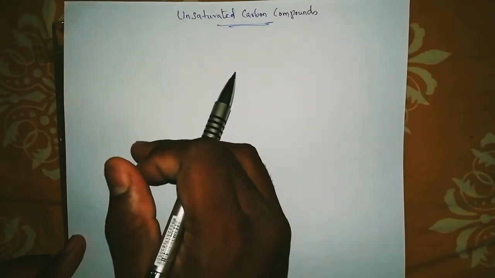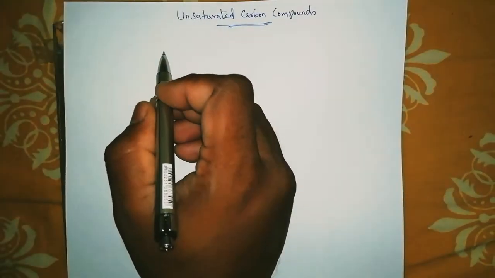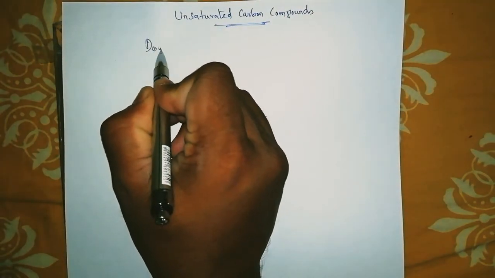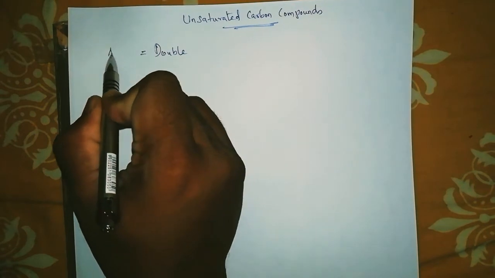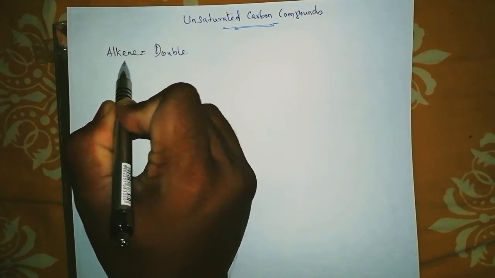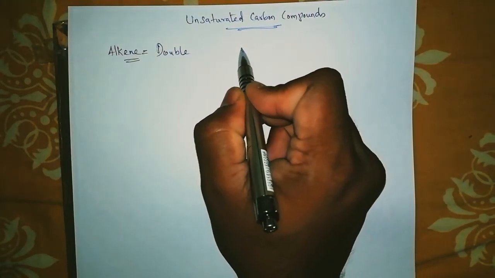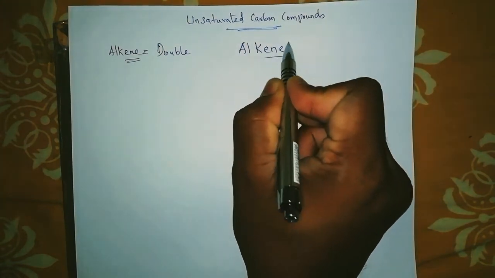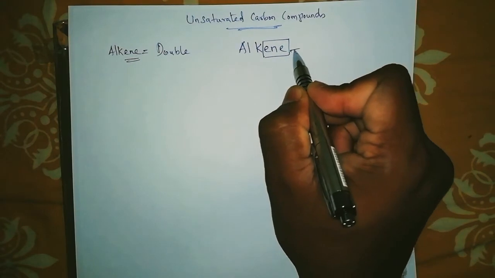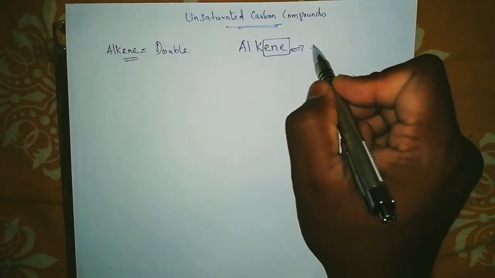Next thing is the unsaturated hydrocarbon, with a double bond. If there is a double bond, we always give the name alkene, ALKENE. This means a double bond.